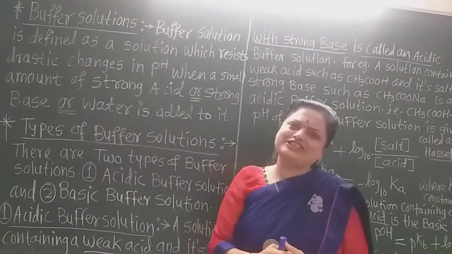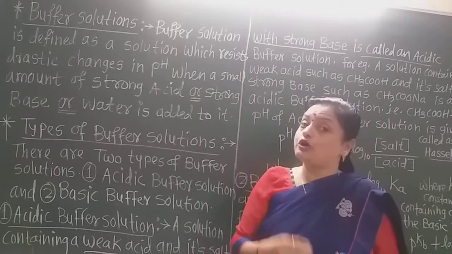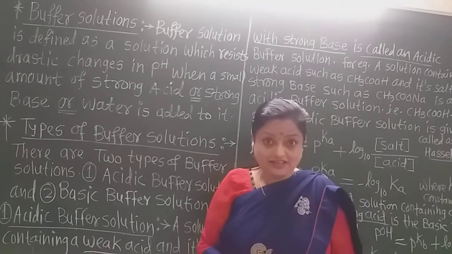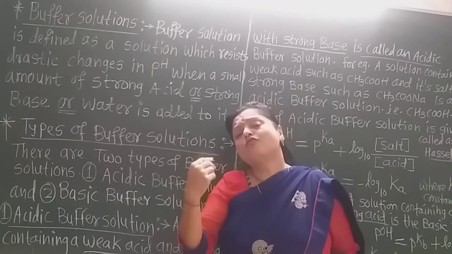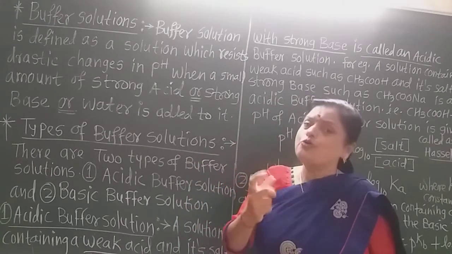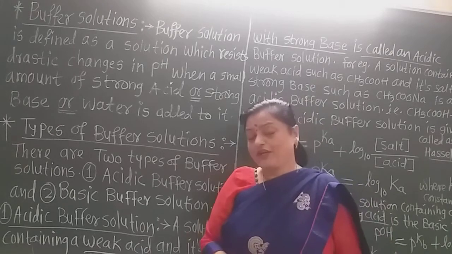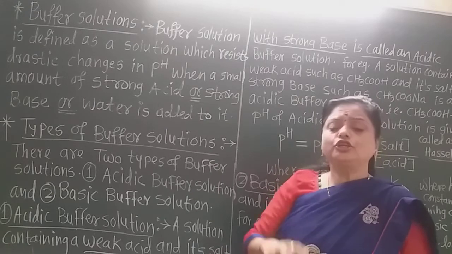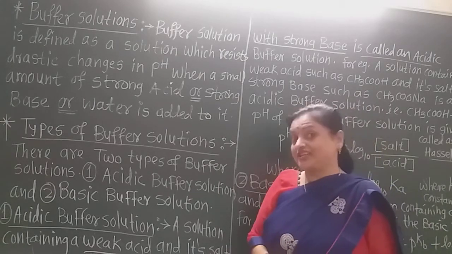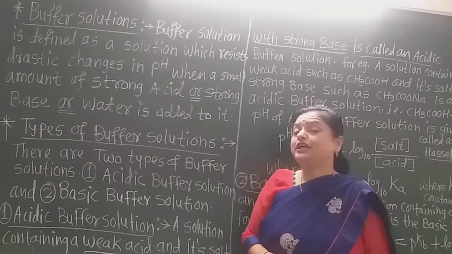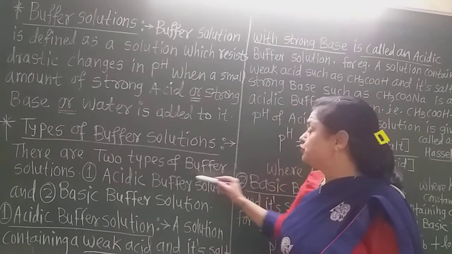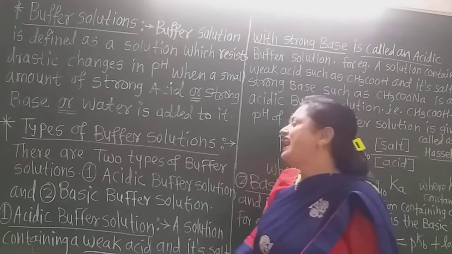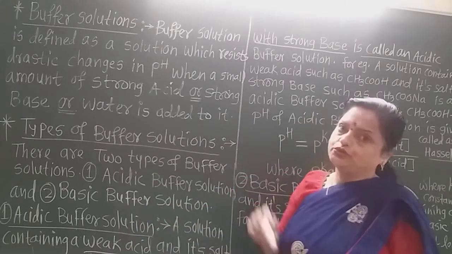Now, which are such buffer solutions whose pH is not affected by adding strong acid or strong base or even dilution, or by keeping for a long time? What are such solutions? How are they prepared? Let's learn. Now, students, regarding the types of buffer solution, there are two types of buffer solutions. These are very important types. There are two types of buffer solutions, that is, the acidic buffer solution and the basic buffer solution.